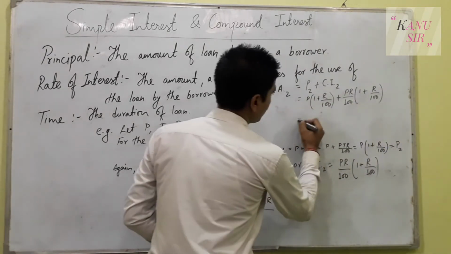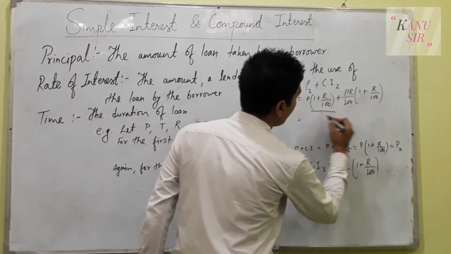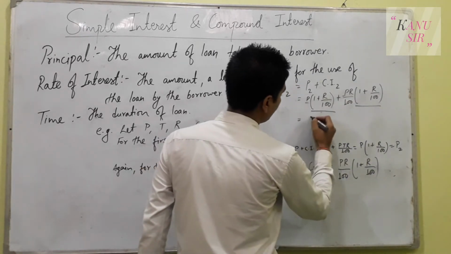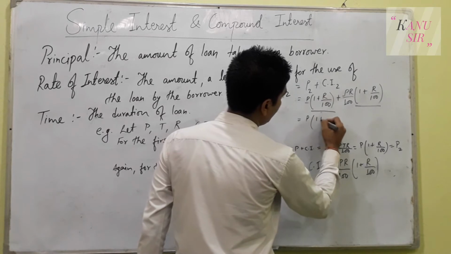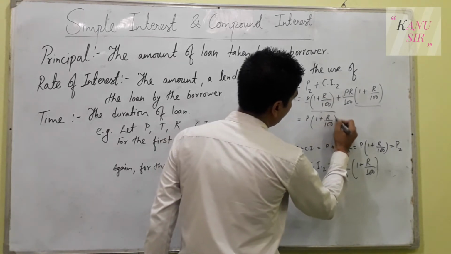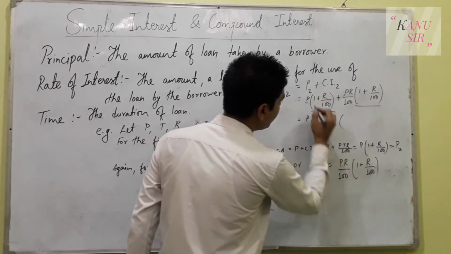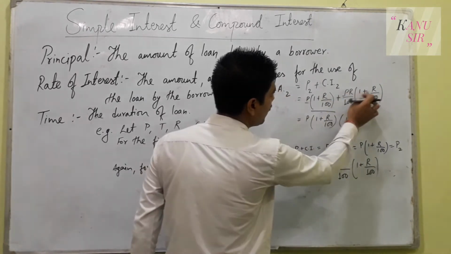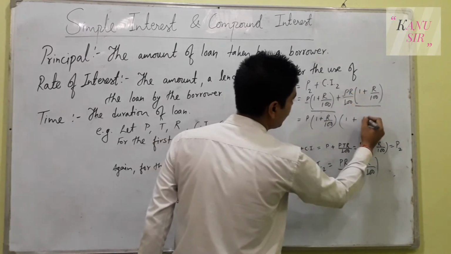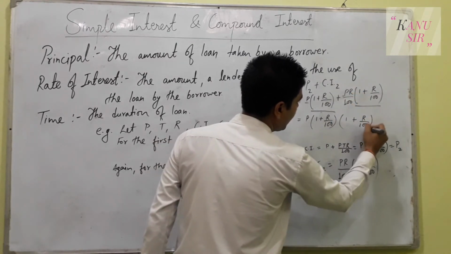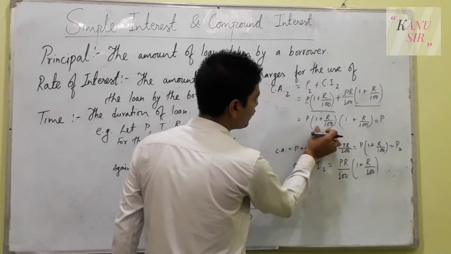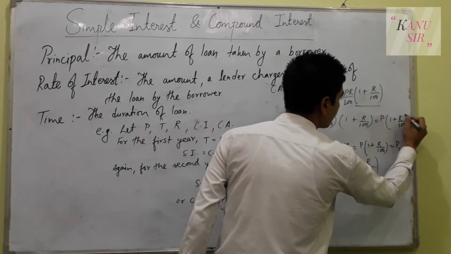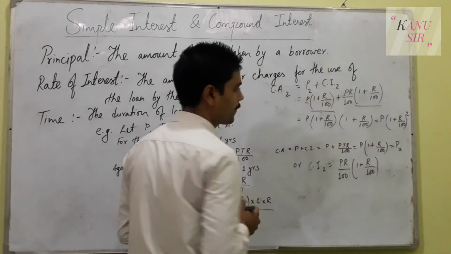Now you can take (1 plus R upon 100) common, and P common. So you can write P(1 plus R upon 100), and from all these values, R by 100 is left along with 1. This way you will get P(1 plus R upon 100) times (1 plus R upon 100), which is P(1 plus R upon 100) to the power 2.